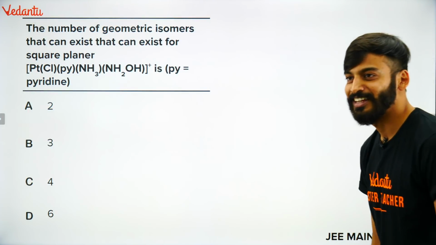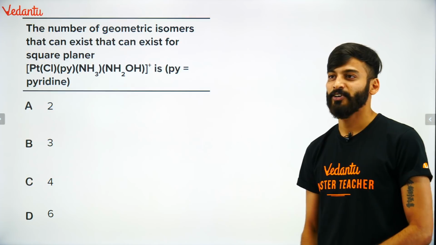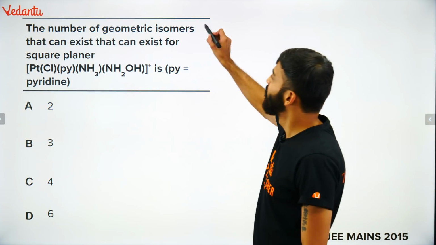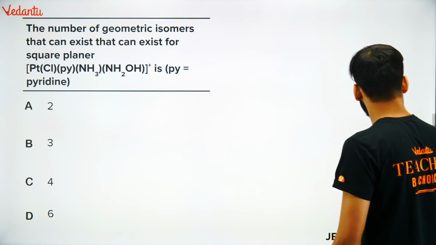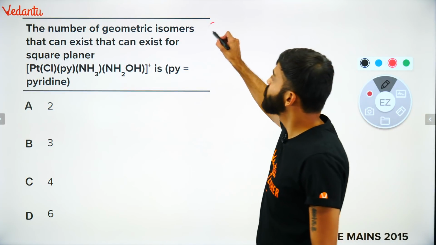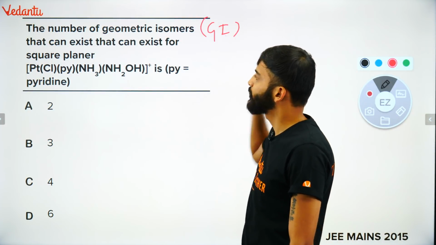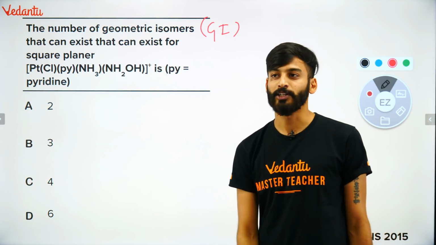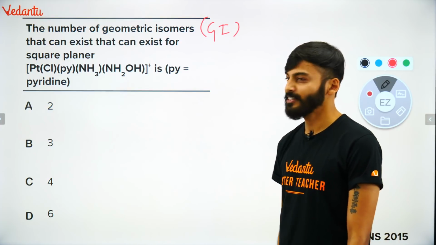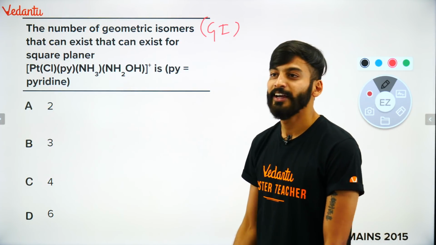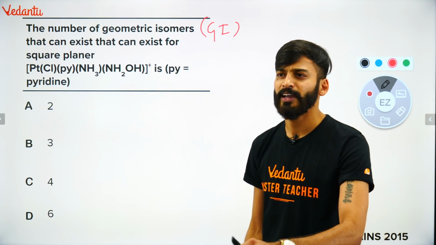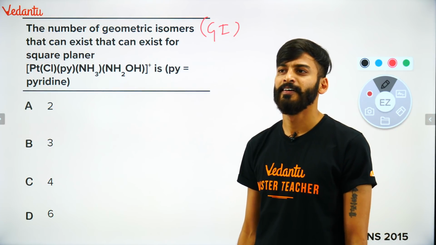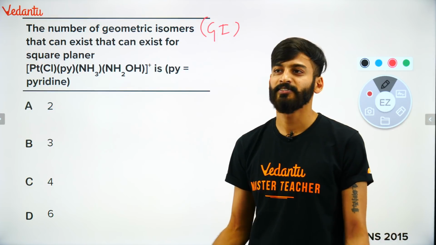Oh, love this question. You have to find GI. आपको GI बताना है. Geometrical isomerism. ठीक है? How many geometrical isomerism will be there in the case of a square planar complex? क्या आंसर है? Any answer? Any option? I'm getting mixed answers.